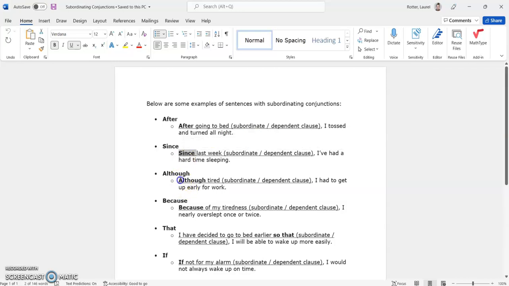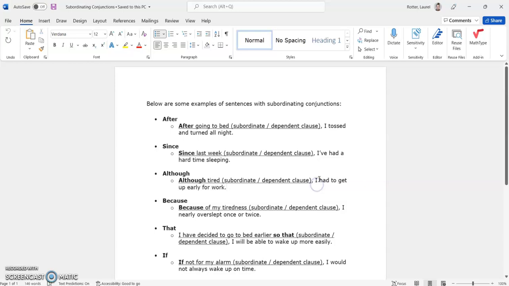Let's look at another example. Although tired, I had to get up early for work. Let's just look at the first part. Although tired, what? Who was tired? What happened even though somebody was tired? We don't have any information here. So this idea cannot possibly stand on its own. It has to rest on this other part of the sentence: I had to get up early for work.